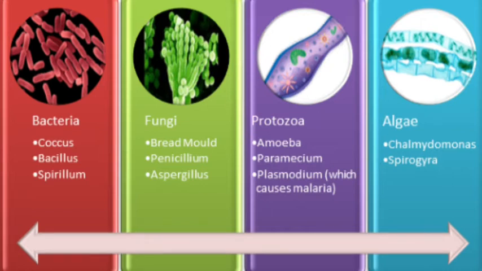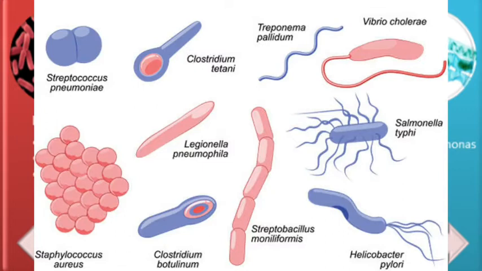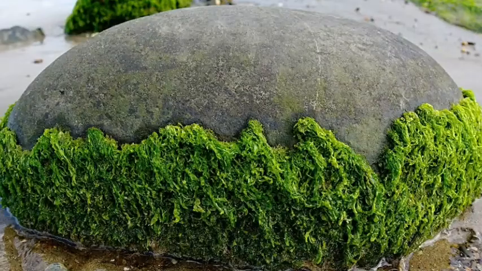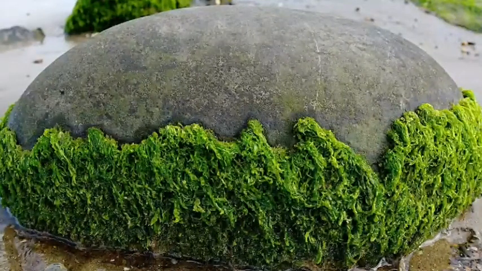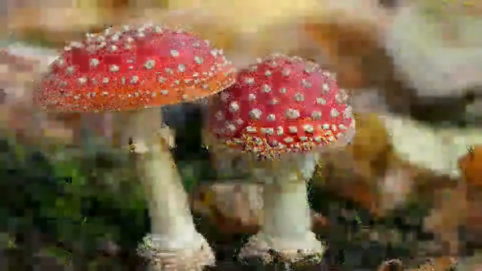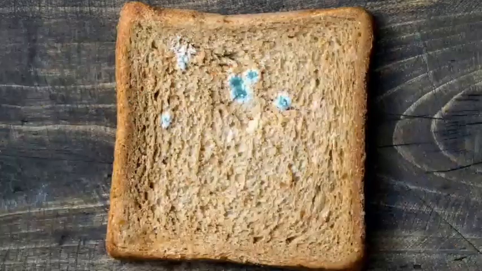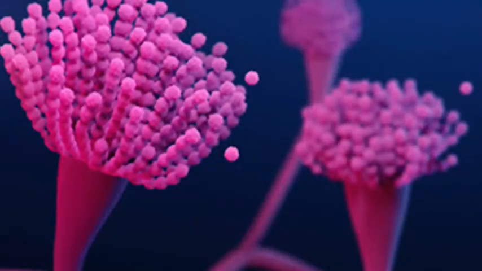Bacteria may be of different shapes. It may be rod-shaped, spherical, spiral or comma-shaped. Here you see examples of some algae. And these are the examples of some fungi. Bread mold, Penicillium, Aspergillus, these are the examples of fungi.